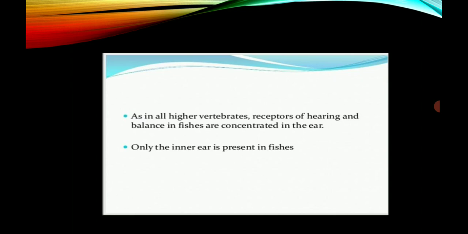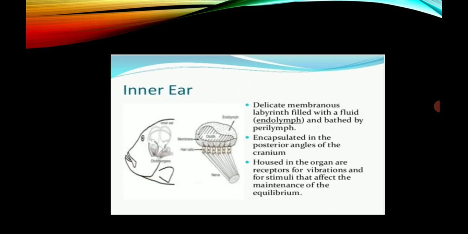As in all higher vertebrates, the receptors of hearing and balance in fishes are concentrated in the ear. Only the inner ear is present in fishes; the external ear is not present. Like in all higher vertebrates, the Weberian ossicle is a receptor, a hearing organ in the fishes.